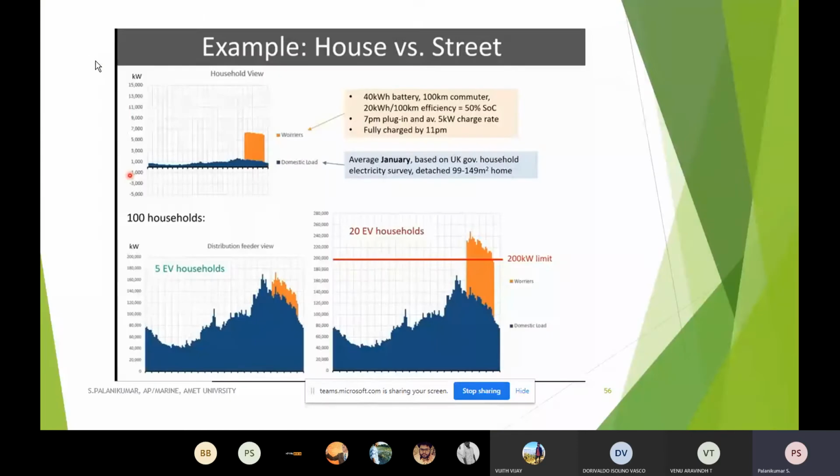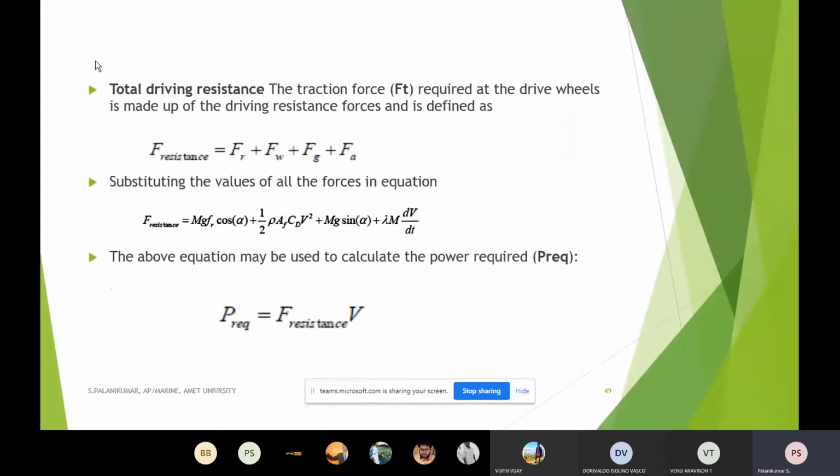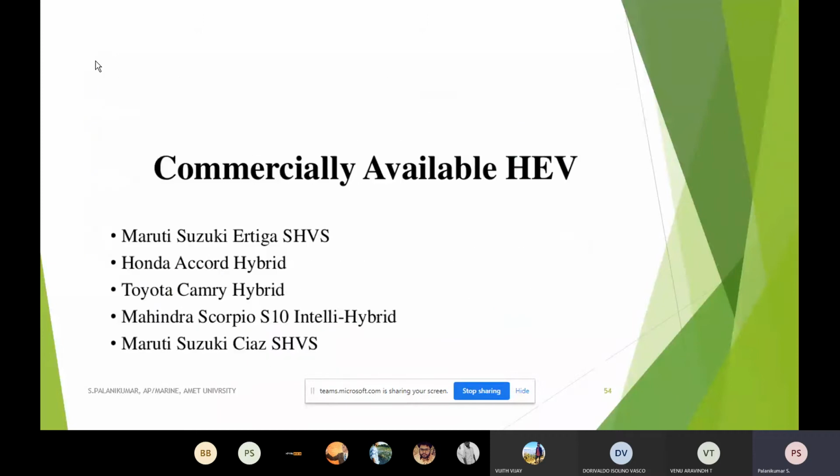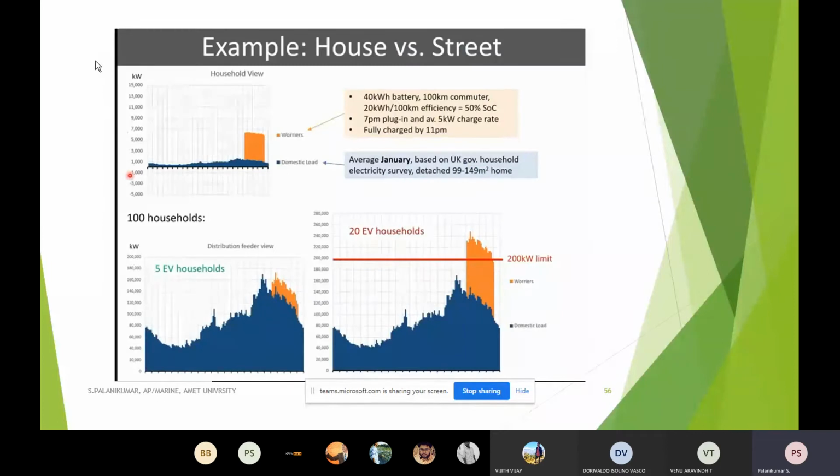Here I have shown, as I told you earlier, last class we saw all the power requirements of all the commercially available plug-in electrical vehicles, plug-in hybrid electrical vehicles, etc. Especially for hybrid and plug-in hybrid electrical vehicles, suppose range extended, whatever the contribution by the IC engine, the remaining power, whenever the vehicle is idle, stopped, or coming to a house to park, that area has to provide a charging arrangement.